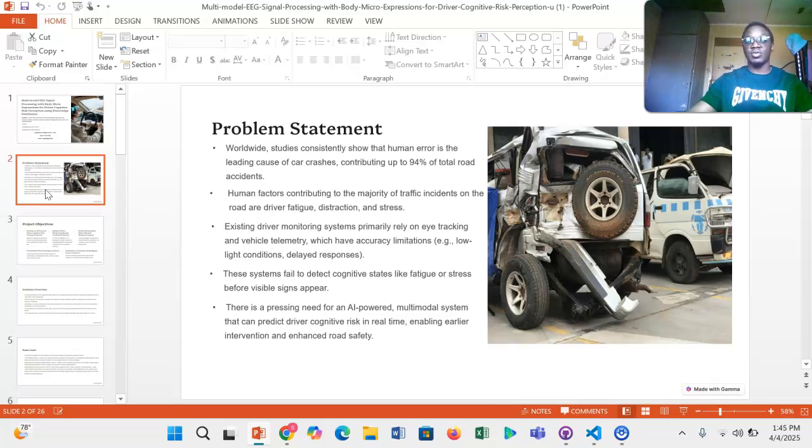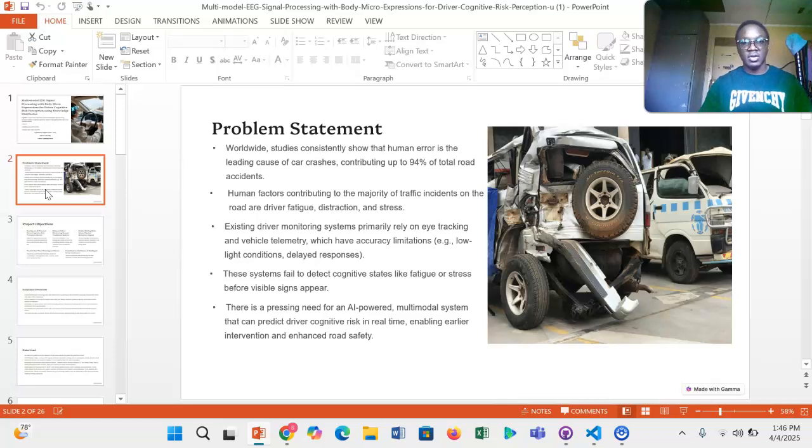There have been driver monitoring systems created to mitigate these kinds of errors, but the traditional ones depend on eye tracking and vehicle telemetry, using cameras mounted on the dashboard of the vehicle. This limits accuracy in low light conditions and it has delayed responses. These systems also fail to detect the cognitive state of drivers or understand things like emotional distress, fatigue, and drowsiness. They are very inaccurate in such scenarios.